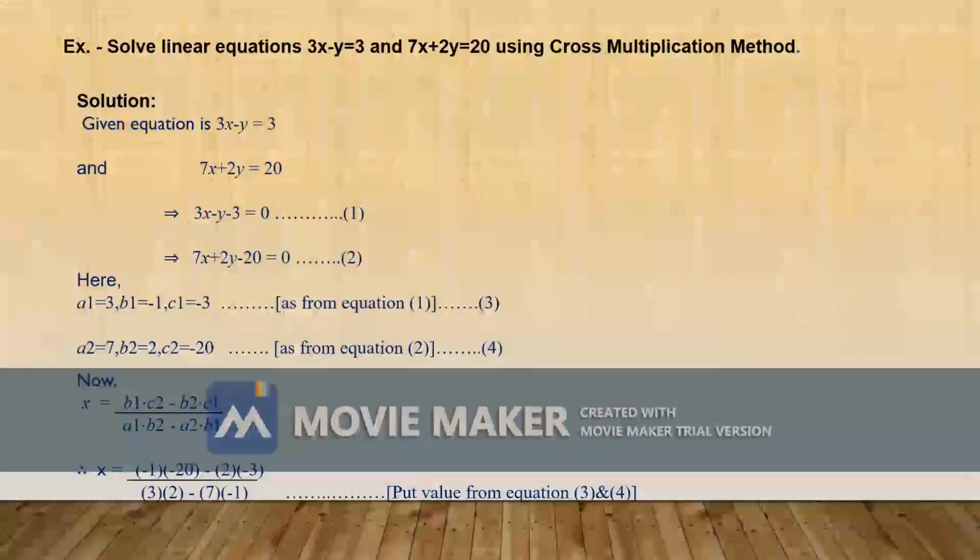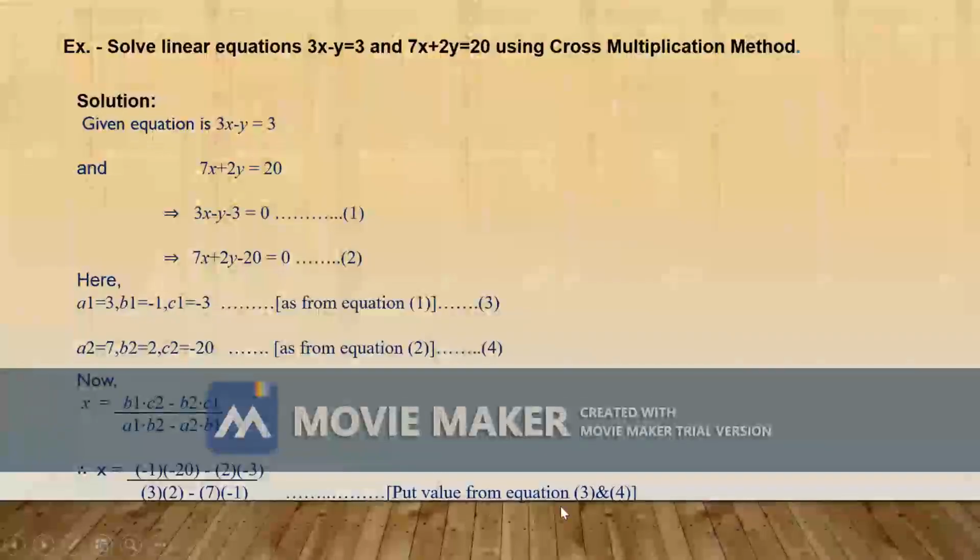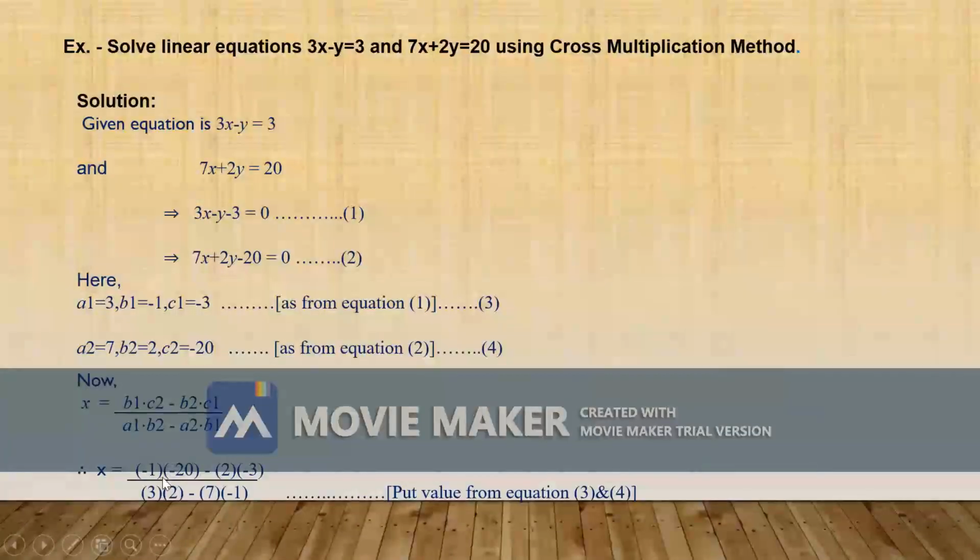Let me substitute the values from equations 3 and 4. We get x is equal to minus 1 into minus 20, minus 2 into minus 3, upon 3 into 2, minus 7 into minus 1.